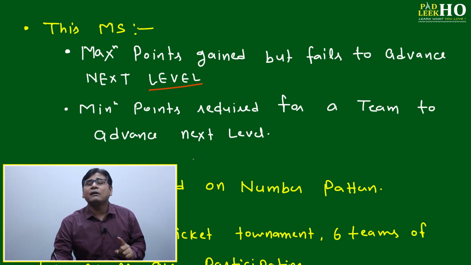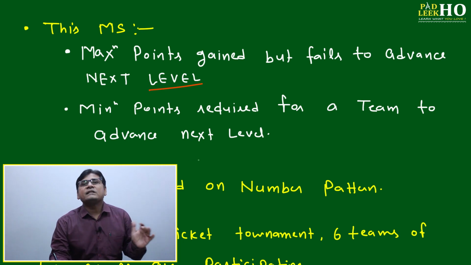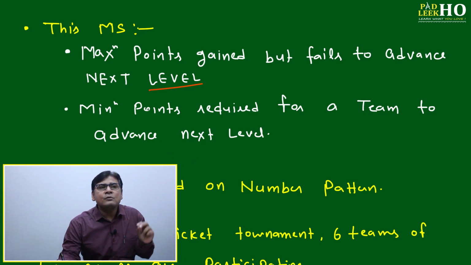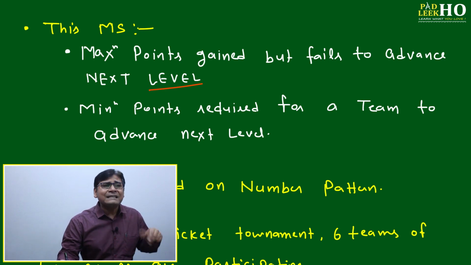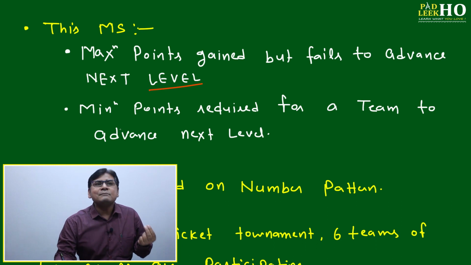That one thing is clear: here we will not count an indefinite number of teams. Groups should be defined and the number of teams should be defined. If you do not define them, then not a single technique, or master stroke, will work. Then one thing is the maximum points any team has gained but fails to advance to the next level. Another is just the opposite, minimum points: the minimum points any team has got but has advanced to the next level.